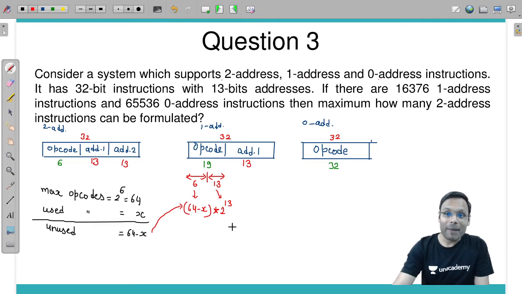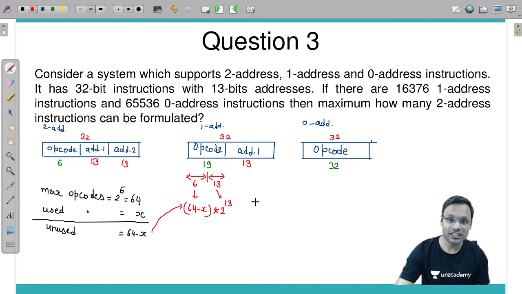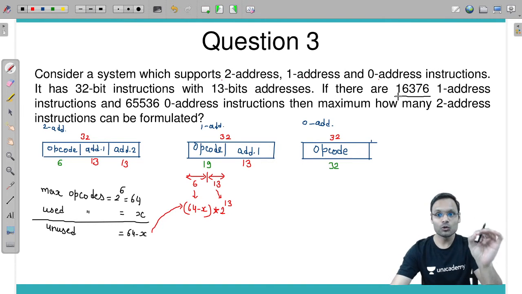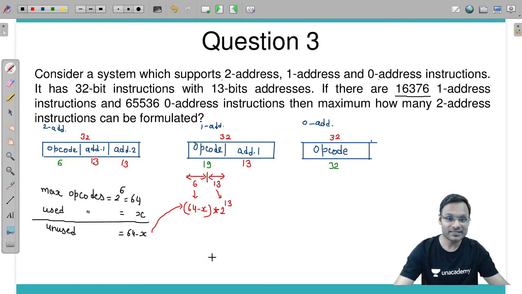Among those available maximum one address instructions, we have used 16,376. So if used are 16,376, then how many unused combinations will we be getting from here?